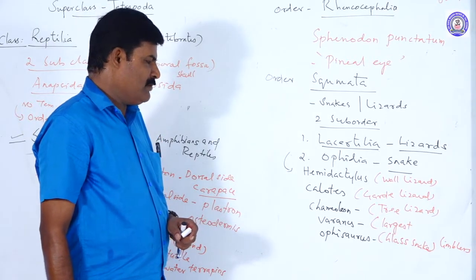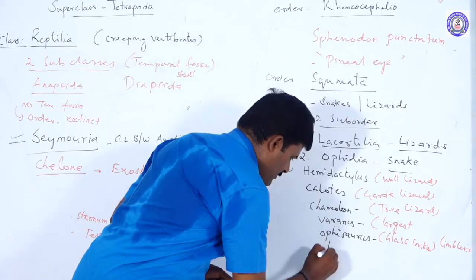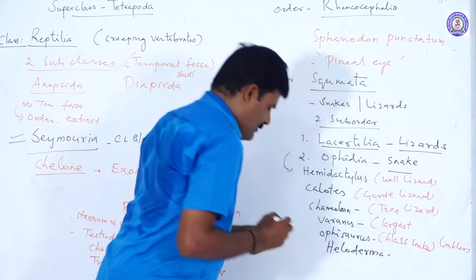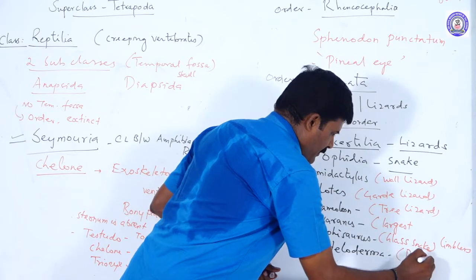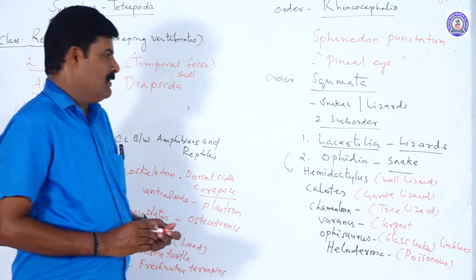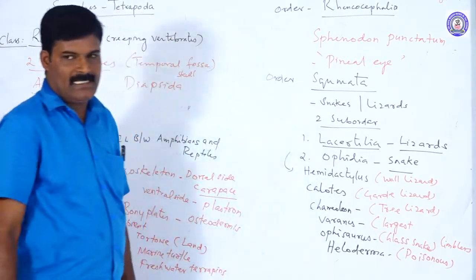Which one is a poisonous lizard? Heloderma is the poisonous lizard. So these are examples of the Lacertilia.